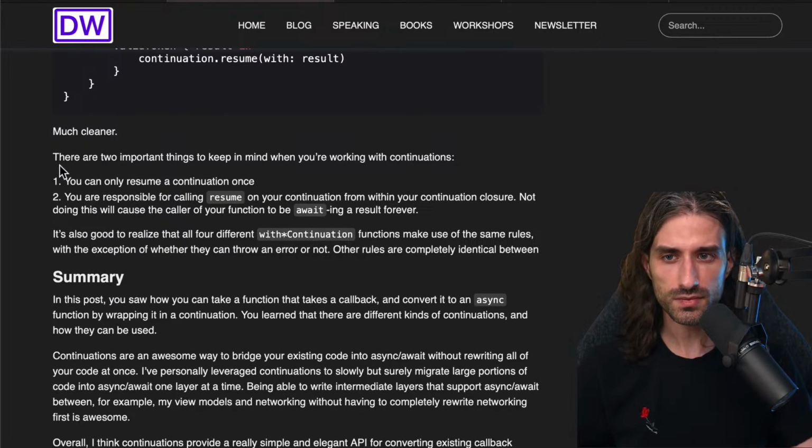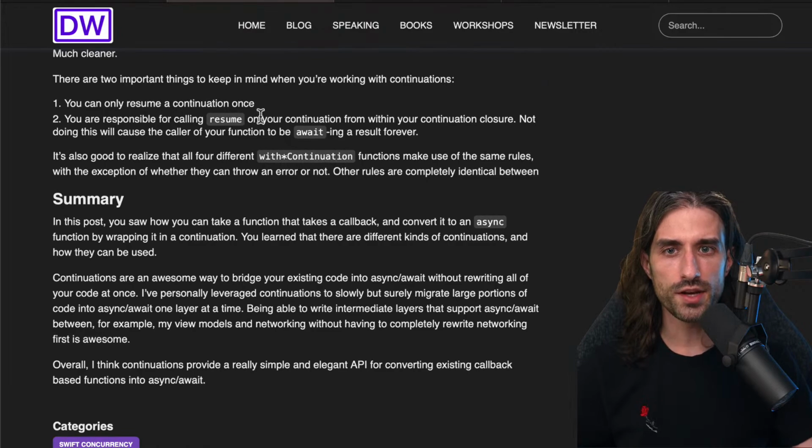There are two important things to keep in mind when you're working with continuations. First, you can only resume a continuation exactly once, so not zero. Zero is an invalid case. And you are responsible for calling resume on your continuation from within your continuation closure. Not doing so will cause the caller of your function to be awaiting a result forever. It's also good to realize that all four different variants of with continuation functions make use of the same rules, with the exception of whether they can throw an error or not, or of whether they are checked or not. The usage of these functions is identical.